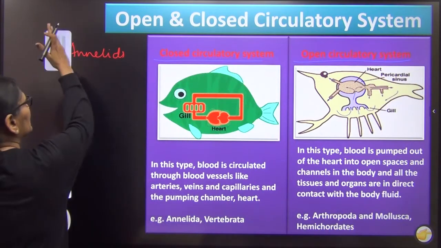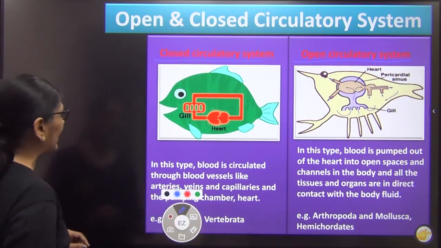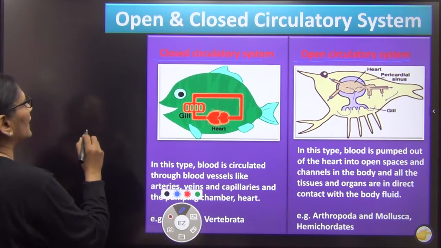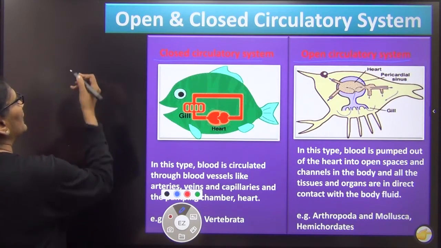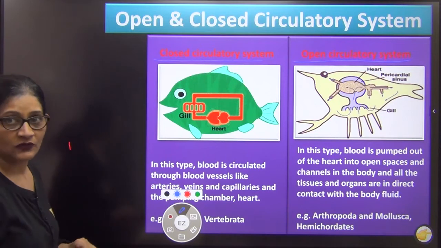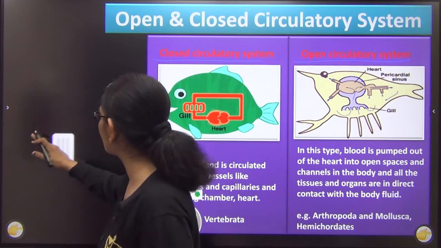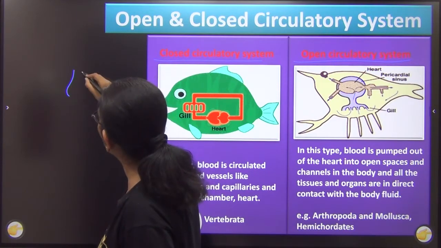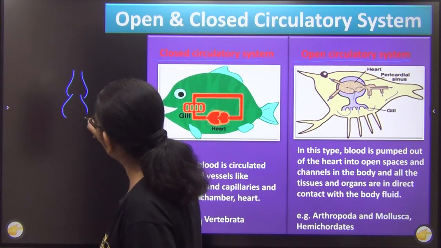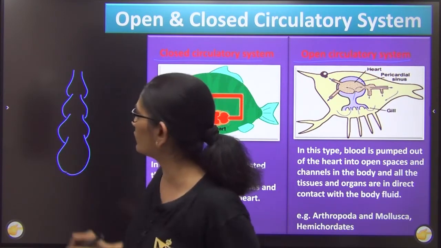Now what is the difference between the two? I will just tell you. See this. Say I will just draw the heart. To make it simple, I am drawing a cockroach heart, because cockroach ka heart is an example of open circulatory system. So I am just drawing it. So this is the heart of cockroach, like this. It is 13 chambered. I am not drawing all the 13 chambers. I am just drawing 4 chambers.